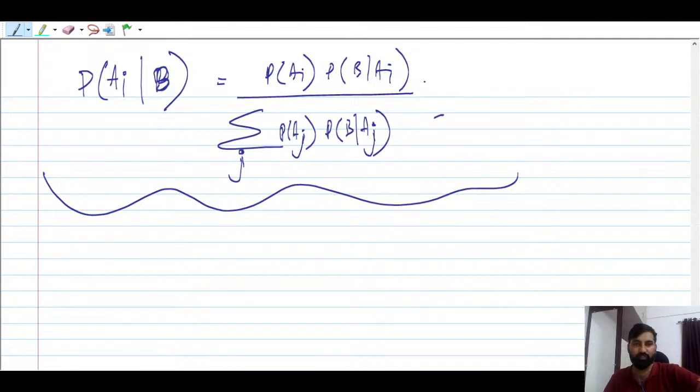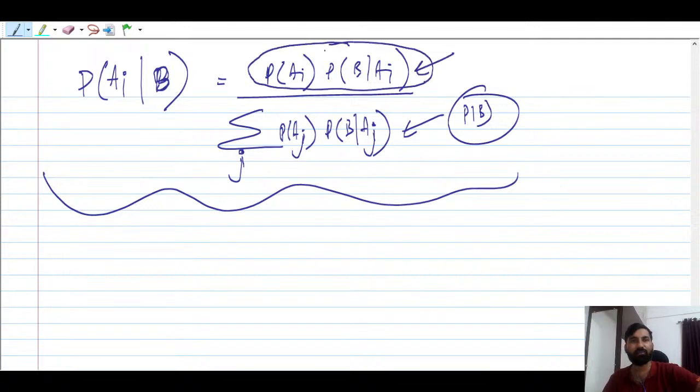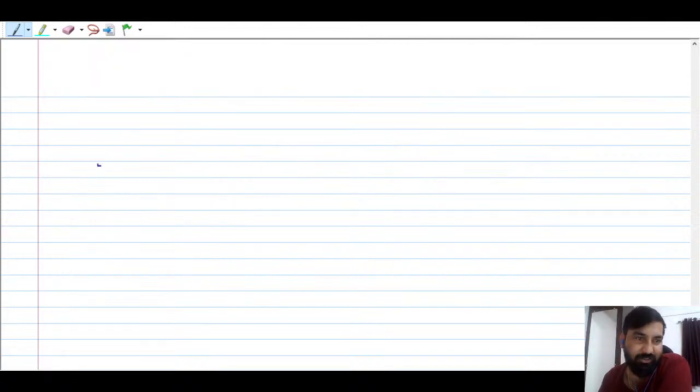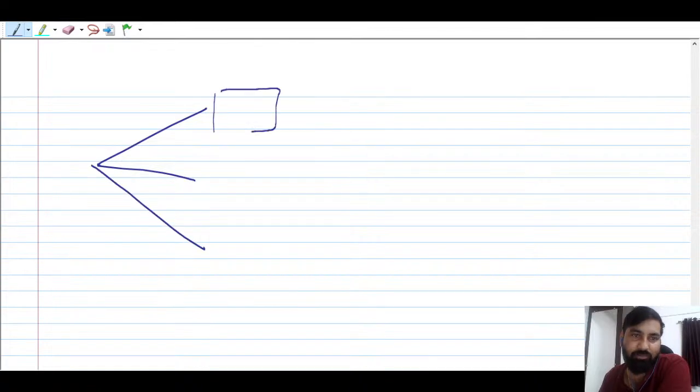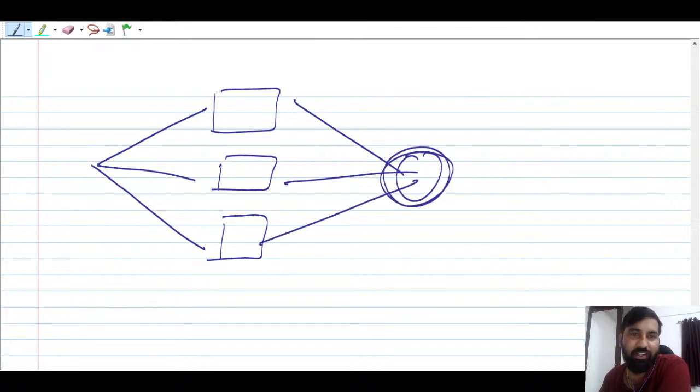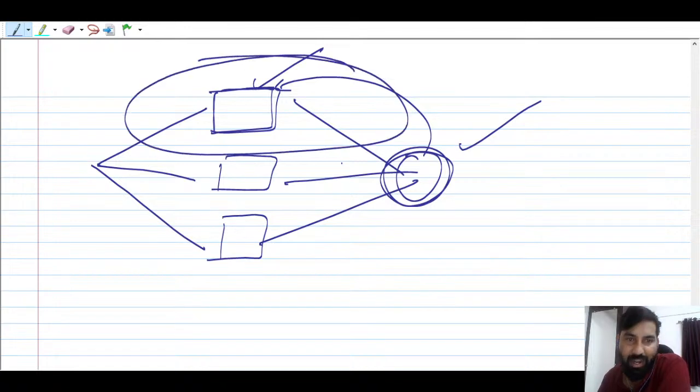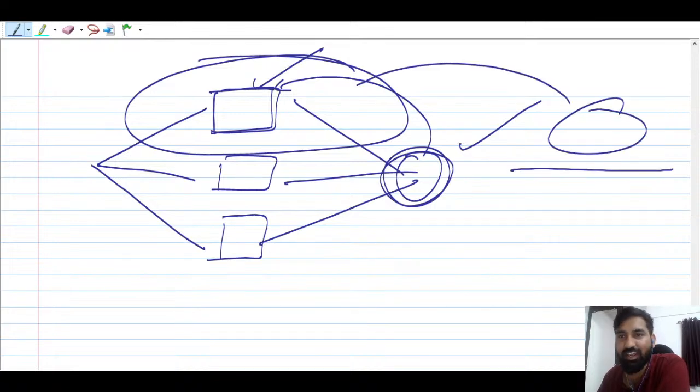Please remember this. So the denominator talks about the total probability, probability of B, and the numerator talks about the conditional. This is the product of conditional and the ordinary probability. So only one of the events you have to consider, right? So आपको क्या करना है, मतलब see, these are the initial beliefs. You got something here, you got something here, you got something here. Again, this is the total probability. Now you come back and they are saying that because of this box something has happened. क्या probability है इस box से ये occur हुआ था? You just multiply these probabilities and you put this guy here and total.